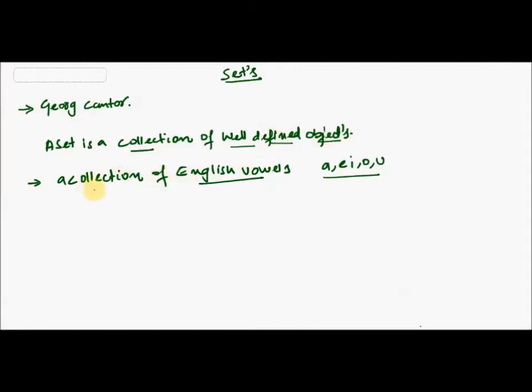Now, a set is usually represented by capital letters, right? So I'll give you an example. You represent a set by a capital letter, and then you put equal to after that, and after that you put some braces, and here you write the collection, and after that you enclose it with braces.